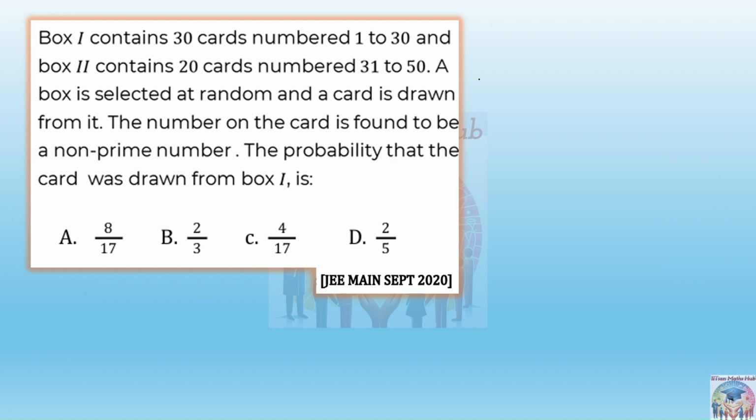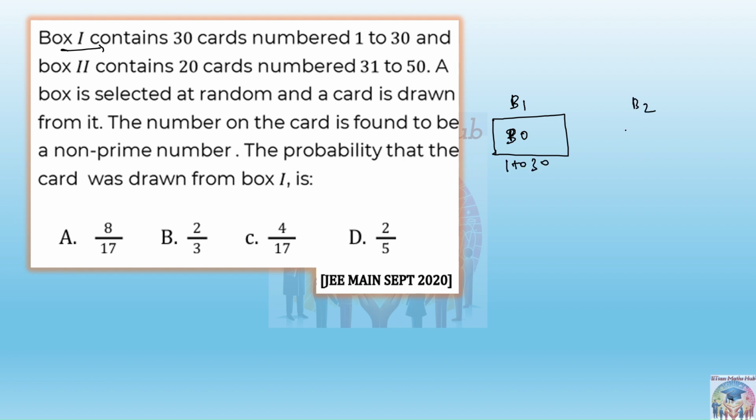Once you get used to this method, there are no very difficult questions from this topic. There are easy questions from this topic. You can easily identify whether the Bayes theorem will be applicable or not. So here you can see box 1 contains 30 cards. So there is a box 1, 30 cards, 1 to 30.